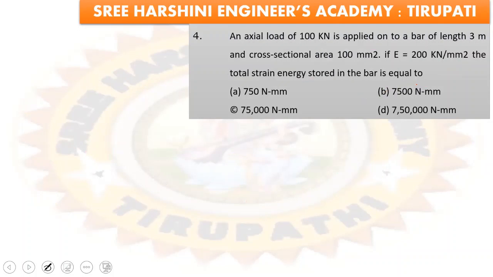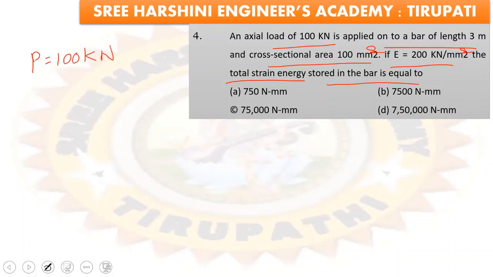Coming to fourth question, an axial load of 100 kilonewton is applied onto a bar of length 3 meters and cross-sectional area 100 mm square and E equal to 200 kilonewton per mm square. The total strain energy stored in the bar is equal to? They given load P is equal to 100 kilonewtons, so that means 100 into 10 power 3 newtons, right?